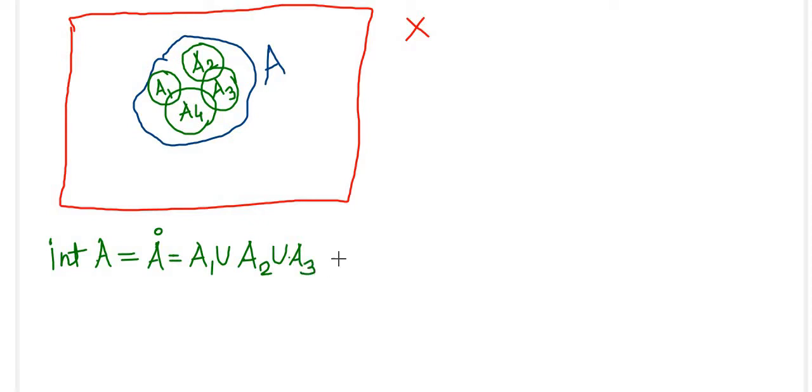Like such we have the interior of set A.